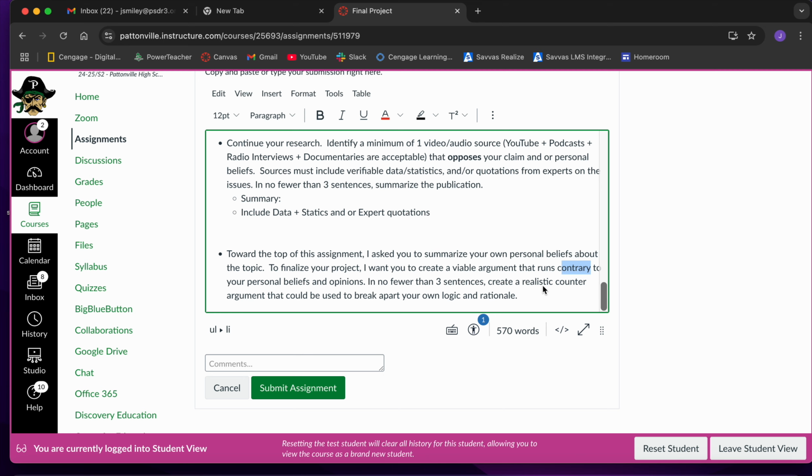Okay, but remember, I want you guys to be informed. This isn't just I have an opinion, I'm going to find sources that support my opinion, and I don't care what the other side or the other person has to say. No, okay? That's not a realistic way to have a conversation with somebody, to have a debate with somebody, to have an argument with somebody. You need to be informed on both sides of the argument.